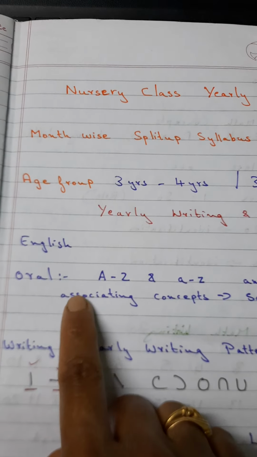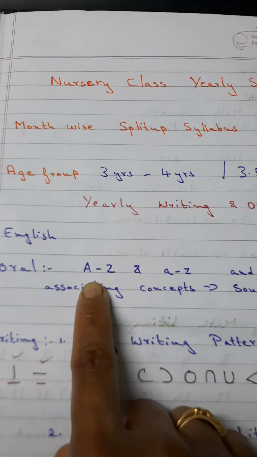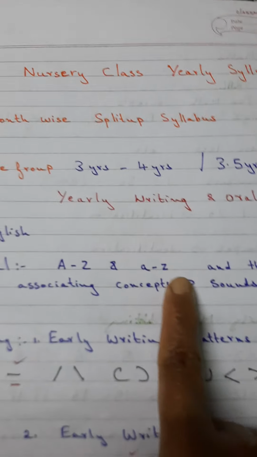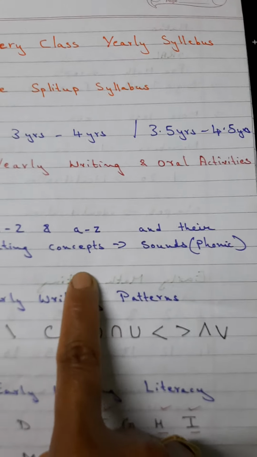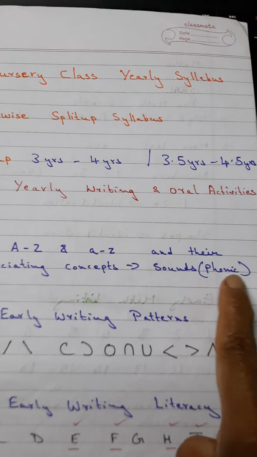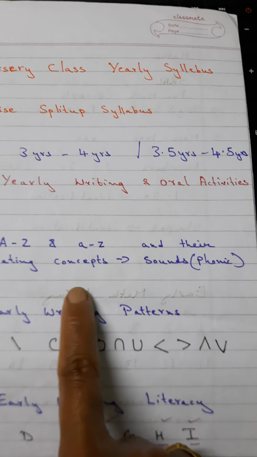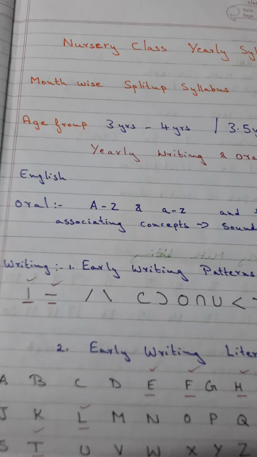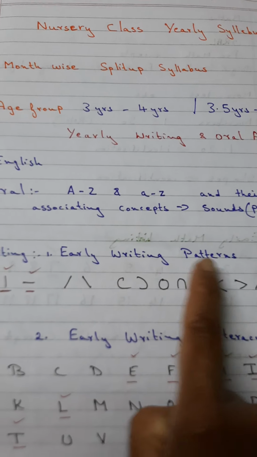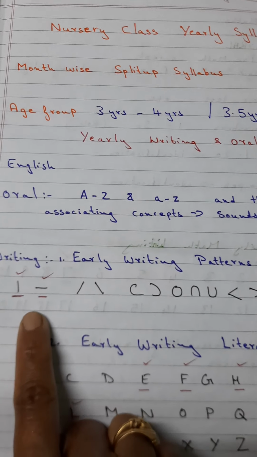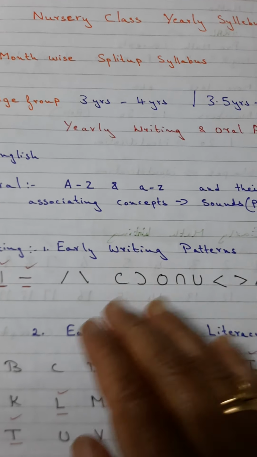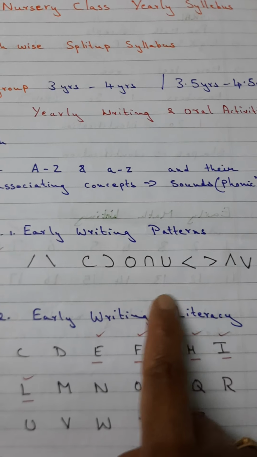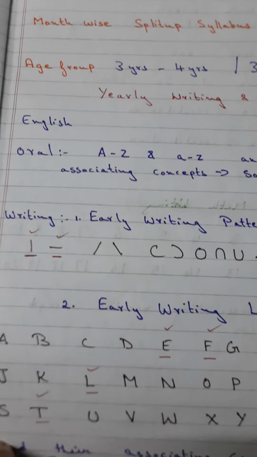So in English under oral it is from A to Z, capital and small, and their associating concepts, sounds, that is phonic identification, all those things they have to know. Then in writing it is early writing patterns, all the patterns, standing line, sleeping line, slanting lines, curves, then your heel strokes, all those things you have to teach.